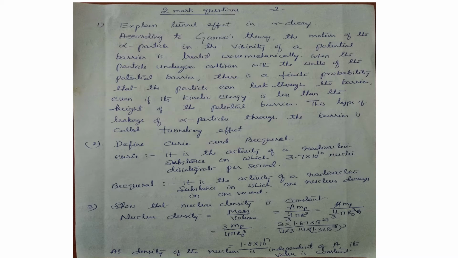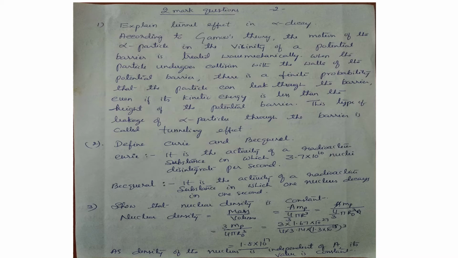In the tunnel effect, quantum mechanics or wave mechanics is applied. This theory is given by Gamow. According to Gamow's theory, the motion of the alpha particle in the vicinity of a potential barrier is treated wave mechanically. The alpha particle undergoes many collisions with the wall of the potential barrier.